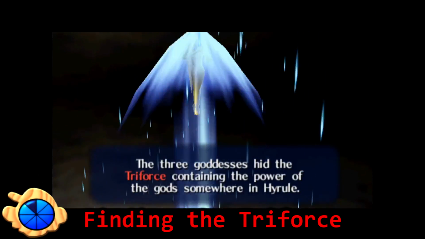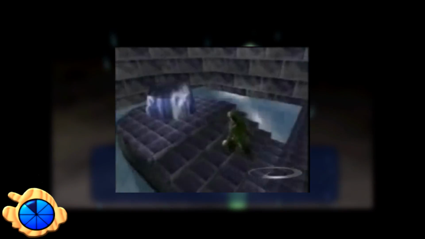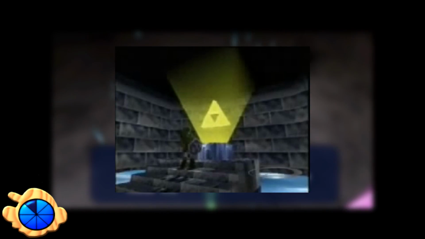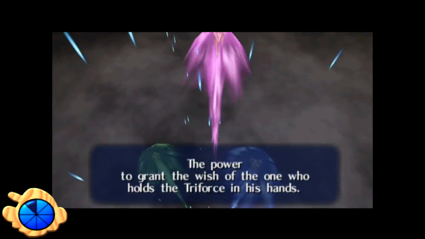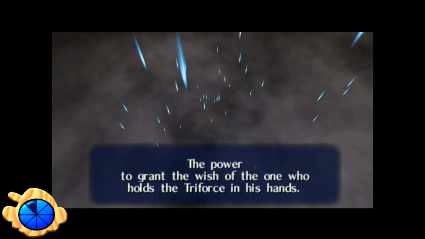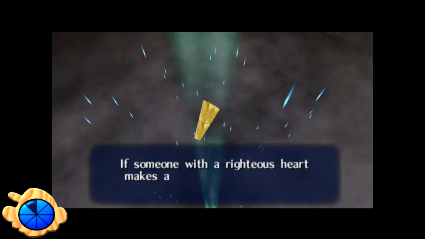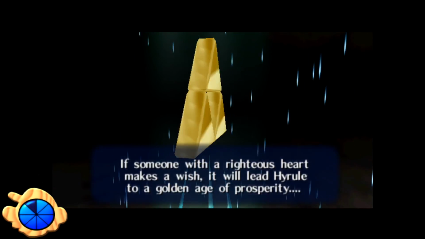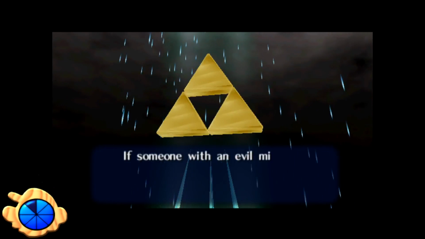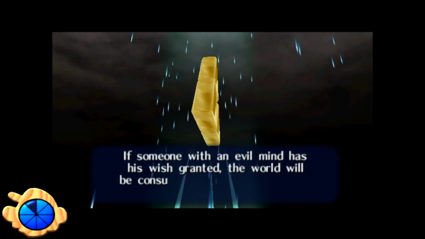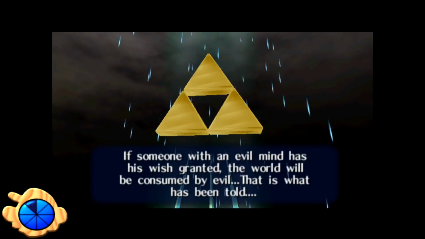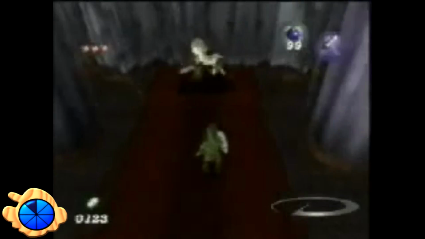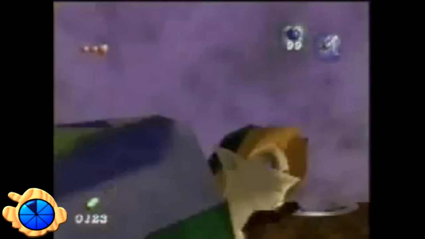Finding the Triforce. In pre-release builds of Ocarina of Time, the Triforce was prominently shown. While the pieces of the Triforce still exist and are intrinsically tied to Zelda, Ganondorf, and Link, the actual physical Triforce doesn't make an appearance outside of cutscenes. 3 out of the 4 previous Zelda games before Ocarina of Time allowed you to collect the Triforce, so it wasn't too unreasonable that players would expect to find it in Ocarina of Time. Like with many things on this iceberg, there were numerous rumors that circled around internet forums and schoolyards about where you could find the Triforce, all leading to nothing.